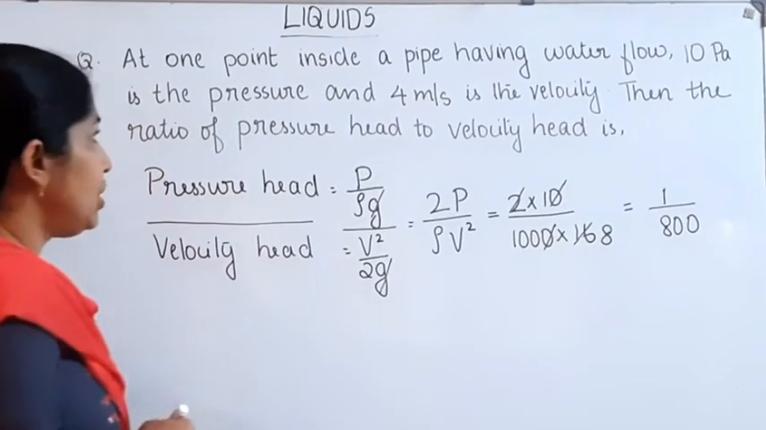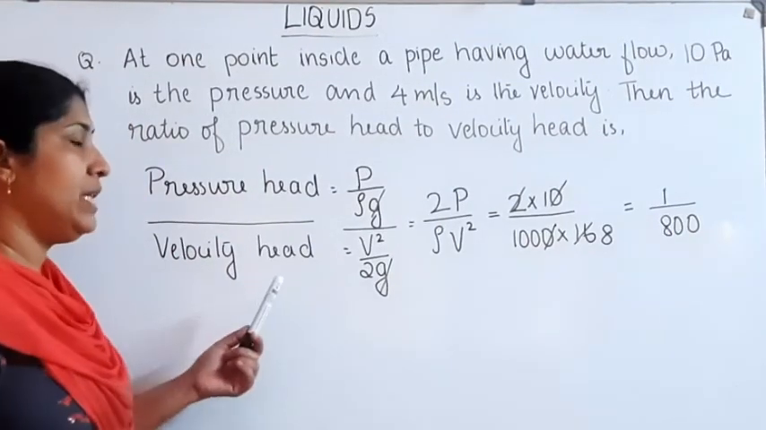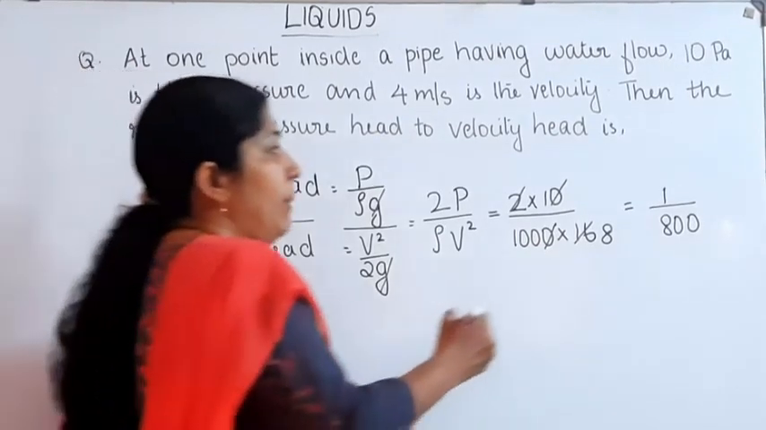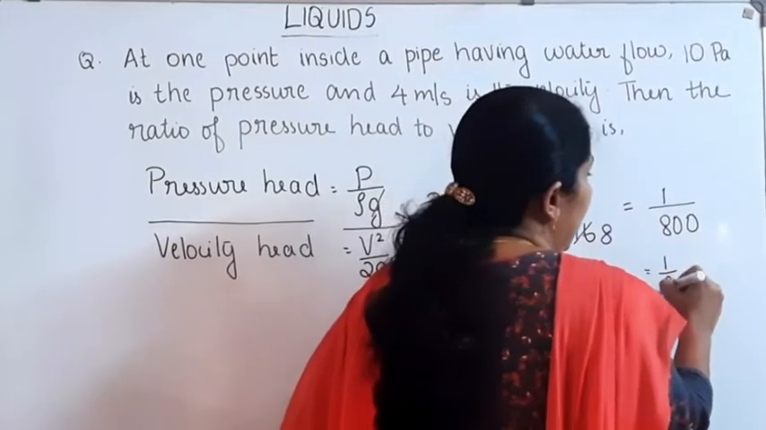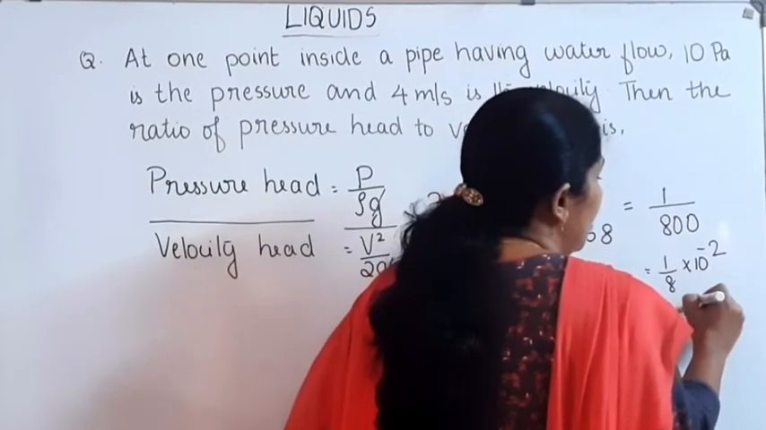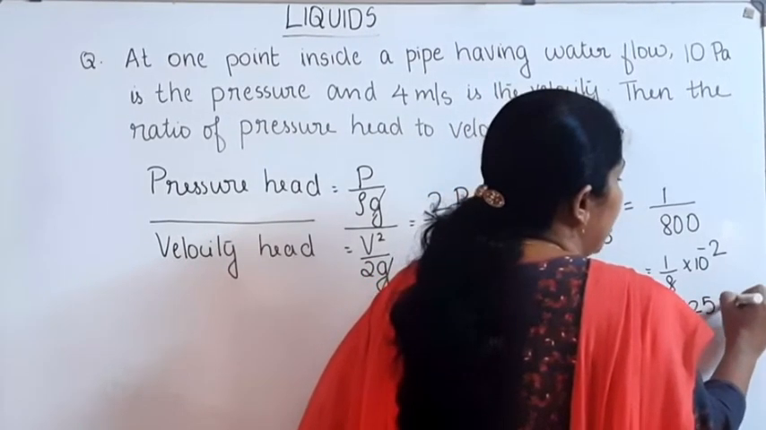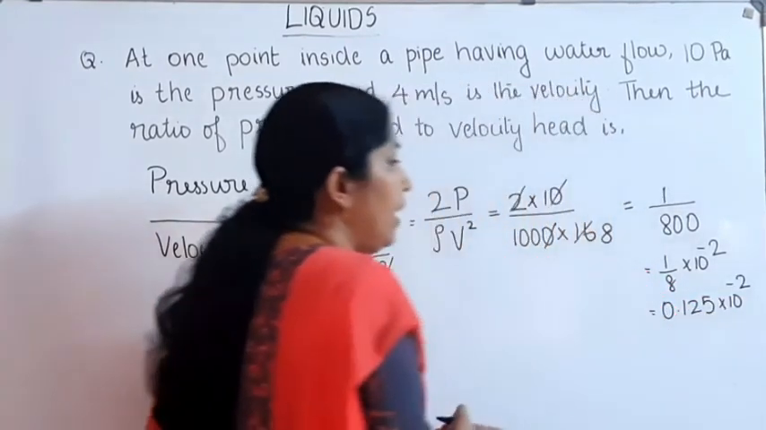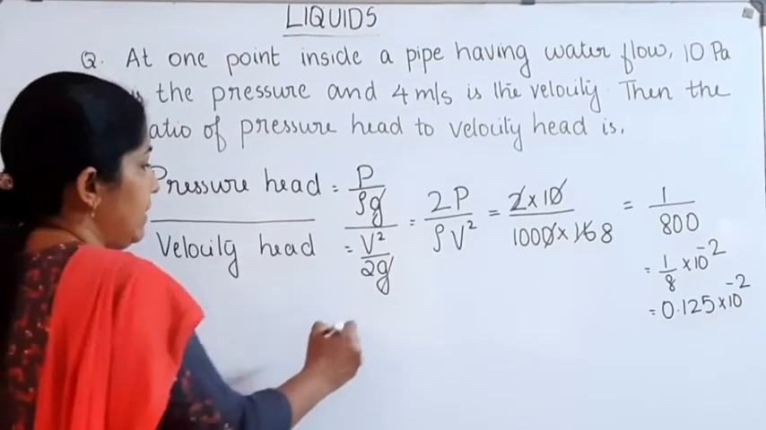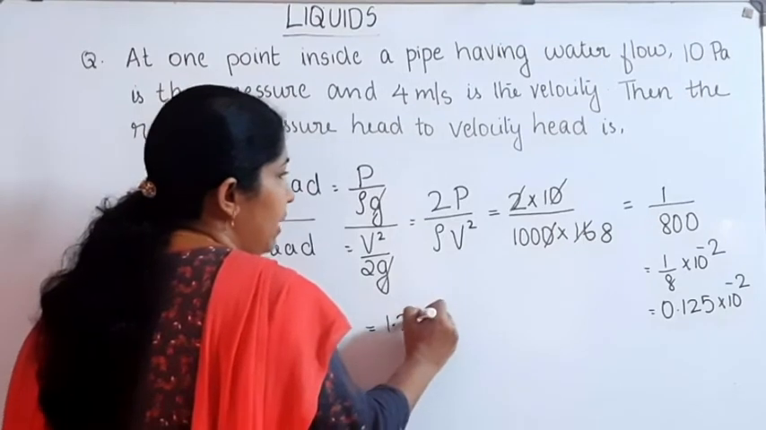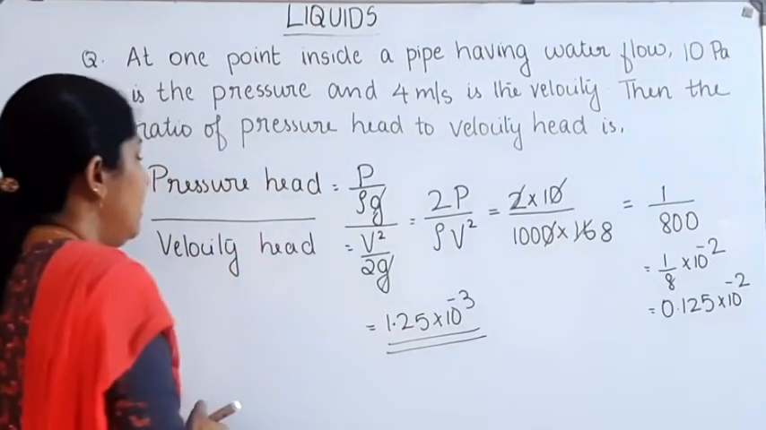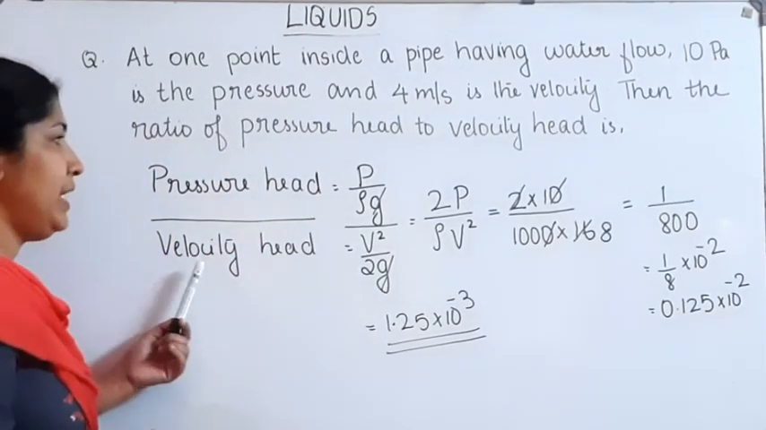Then the ratio of pressure head to velocity head is equal to 1 is to 800, or we can write 1 by 8 into 10 raised to minus 2. 1 by 8 is equal to 0.125. 0.125 into 10 raised to minus 2, or 1.25 into 10 raised to minus 3. That's the value, 1.25 into 10 raised to minus 3. This is the ratio of pressure head to velocity head.